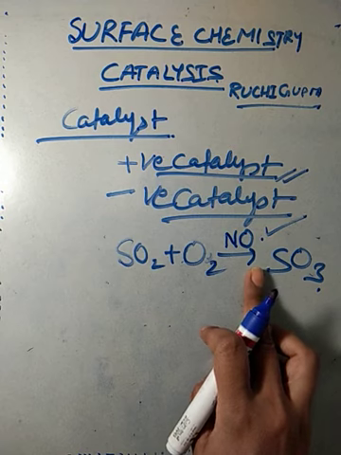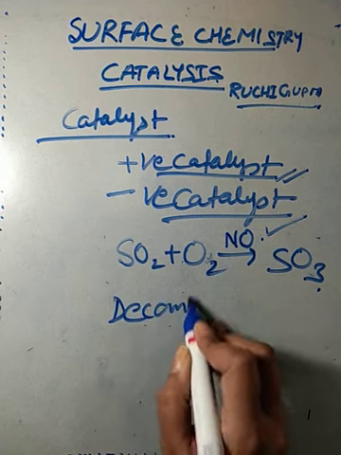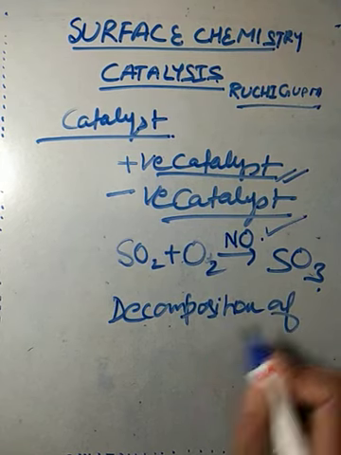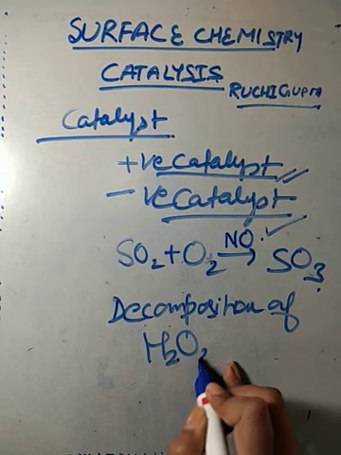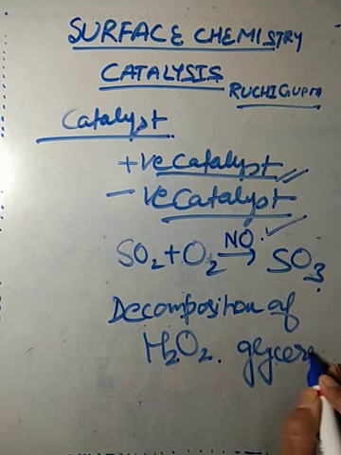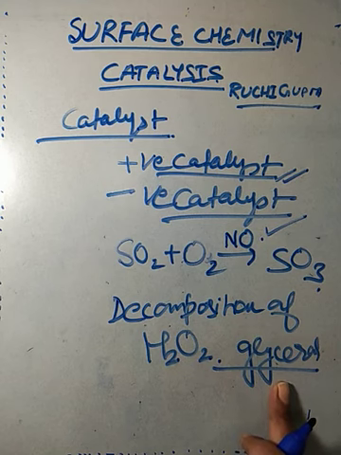But when we study the decomposition of H2O2 in presence of glycerol, then in this reaction glycerol decreases the rate of the speed of the reaction, so this is called negative catalyst.